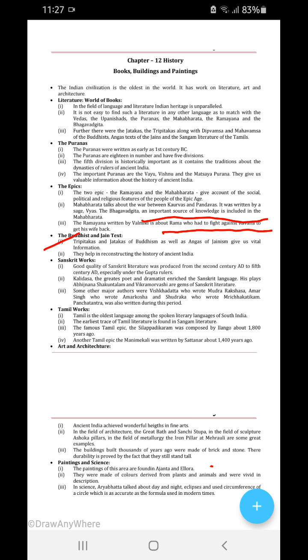Now painting and science. Paintings of this era are found in the Ajanta and Ellora caves. They were made of colors derived from plants and animals. There were no synthetic colors during that period of time.